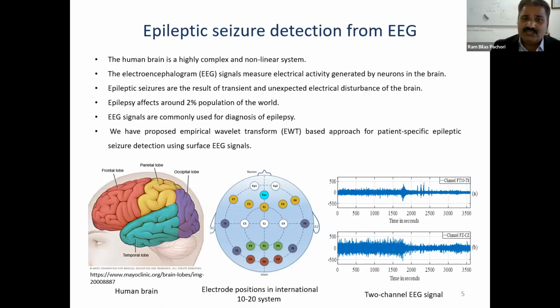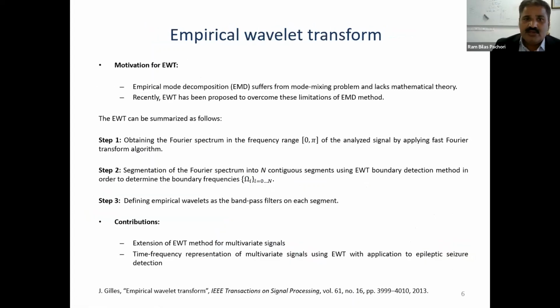So we have proposed an empirical wavelet transform based approach for patient specific epilepsy detection using surface EEG signals. And here you can see different parts of the brain, and the corresponding electrical activities are recorded using this 10 to 20 electrode cap, that is, electrode positions according to the international 10 to 20 system. For example, a 2-channel EEG signal is shown, and in that way we can have multi-channel data. And what is the motivation for empirical wavelet transform?